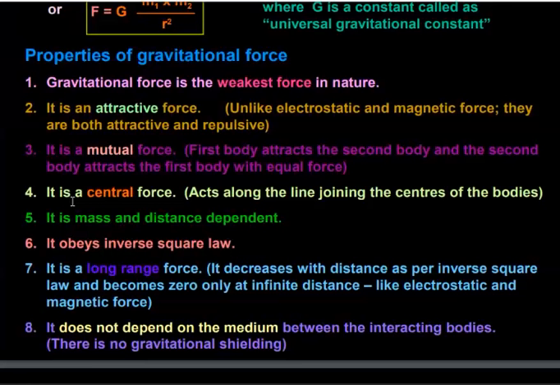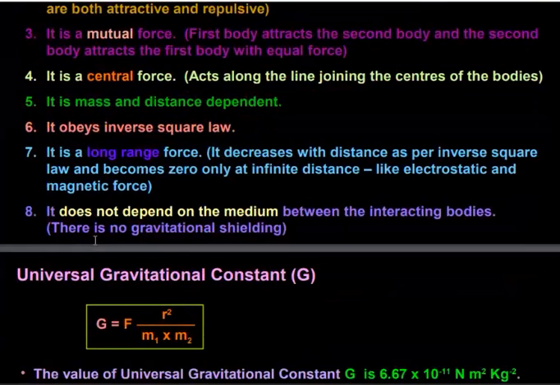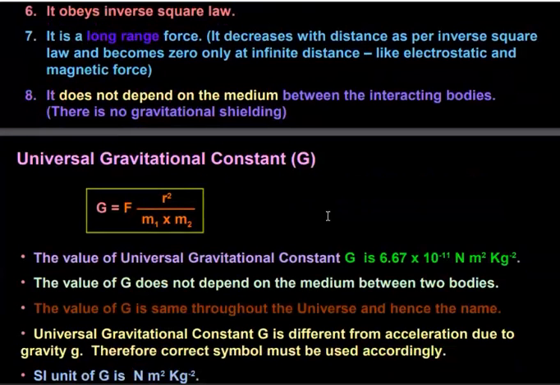Like electrostatic and magnetic force, it was also the same case that magnetic force and electrostatic force become zero at infinity. Now, gravitational force does not depend on the medium. It does not depend on the medium between the interacting bodies. There is no gravitational shielding. So, this is one of the remarkable properties of the gravitational force.